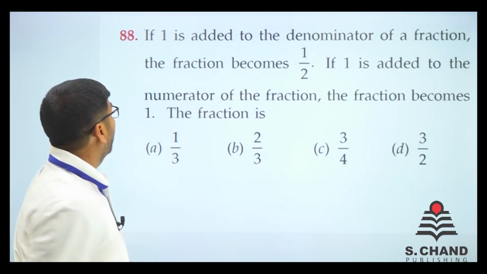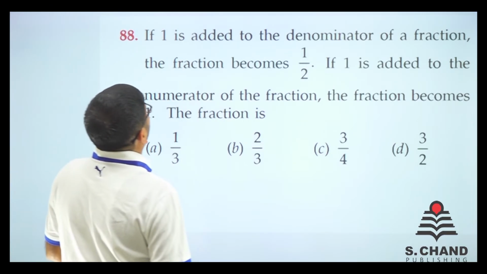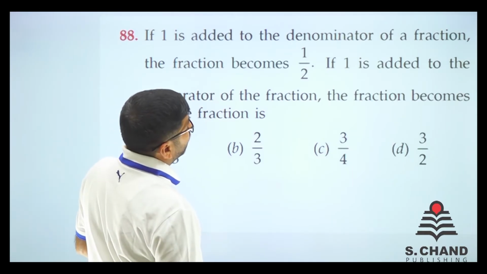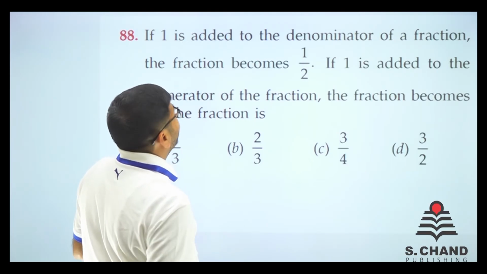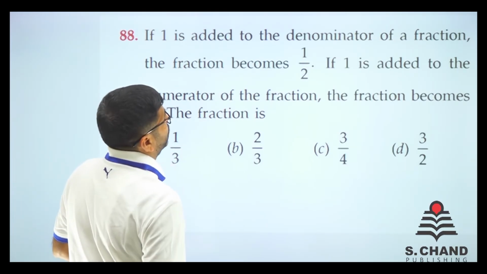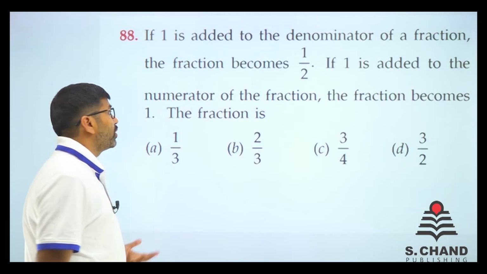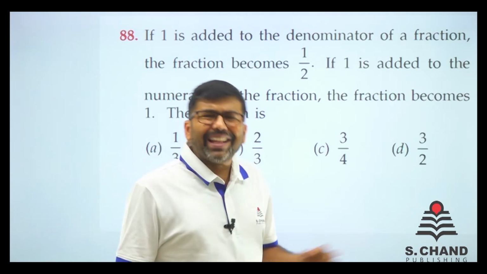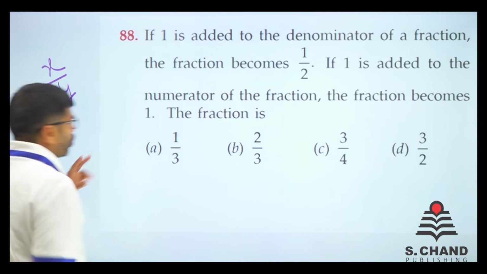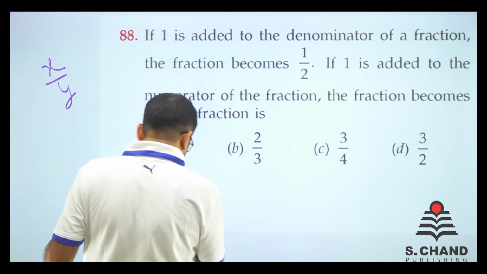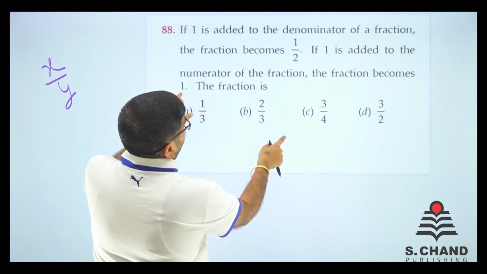Clearer. Question number 88 says, if 1 is added to the denominator of a fraction, the fraction becomes 1 by 2. And 1 is added to the numerator of the fraction becomes 1. So fraction is what? Let's consider this fraction as x by y, right? We make two equations, right? Do one thing. इसको थोड़ा छोटा कर देते हैं.